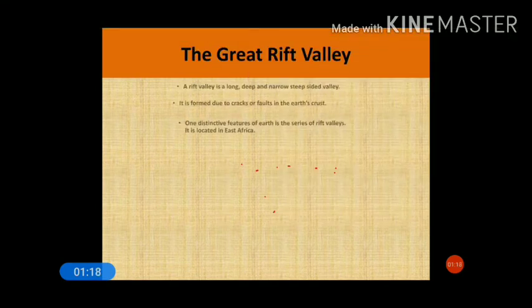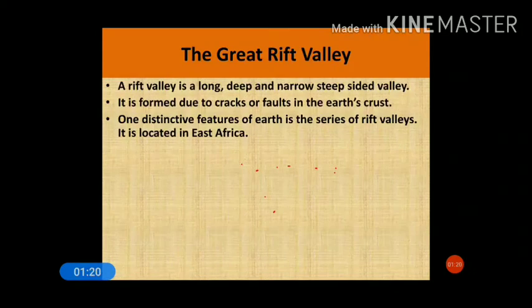So we'll be discussing it. A rift valley is a long, deep, narrow, steep-sided valley. It is formed due to cracks or faults in the earth's crust, as I already told you. One distinctive feature of Africa is a series of rift valleys. So there are a number of rift valleys in the same line, you can say. It is located in the eastern part of Africa. We'll see it in the map later.